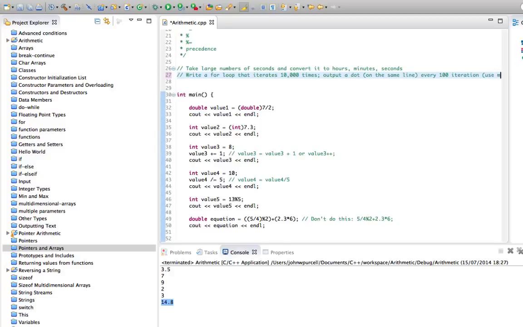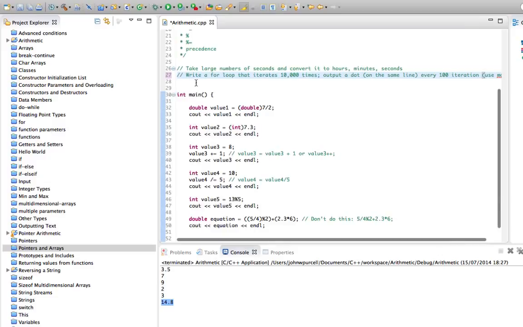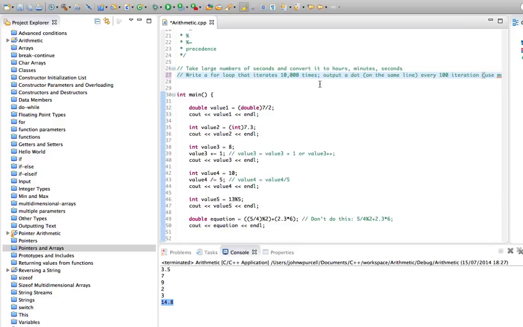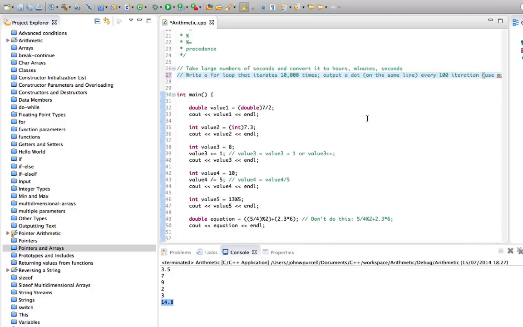So to output something only every certain number of loop iterations, you can do that using the % mod operator. Have a go at that and see if you can get it to work.